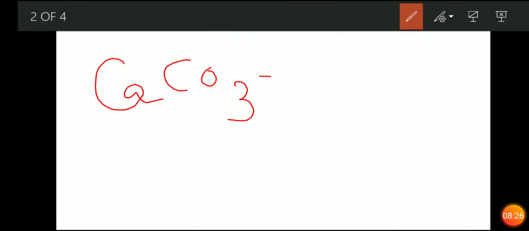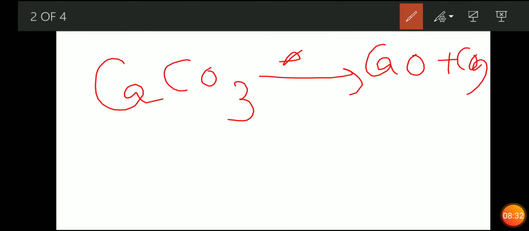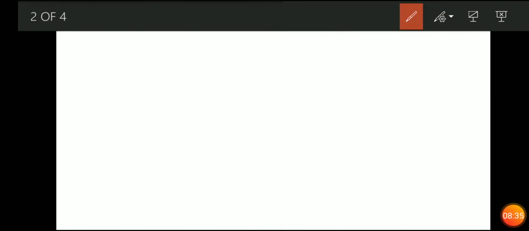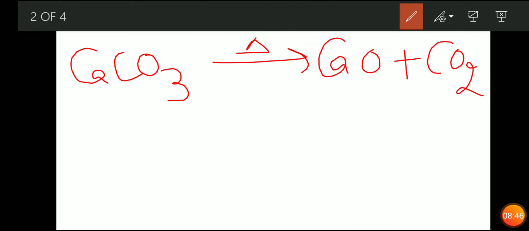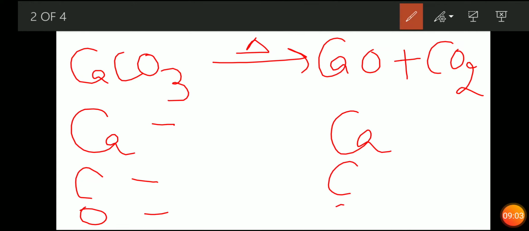If I say CaCO3, we will heat it and we will get calcium oxide plus CO2. Wait, I'll write it again. CaCO3. When we decompose it, it will give you calcium oxide plus CO2, that is carbon dioxide gas. Okay, now reactants में कितने atoms है? Calcium, carbon and oxygen. First write how many atoms are present. Name them. Calcium, carbon and oxygen. Same is with the product side. Calcium, carbon and oxygen. Now write the quantities.